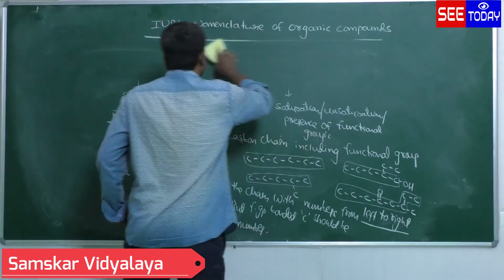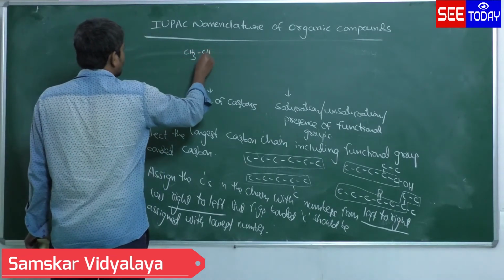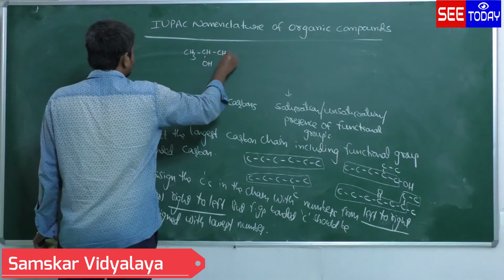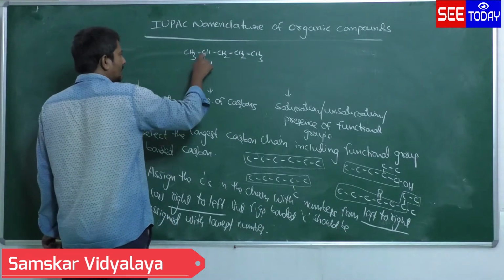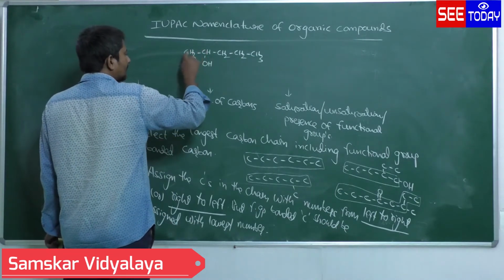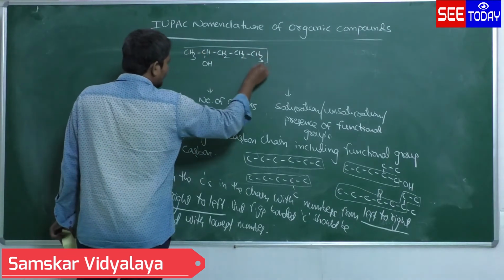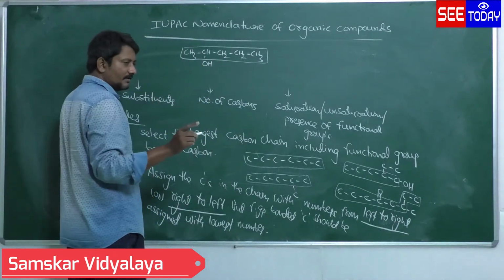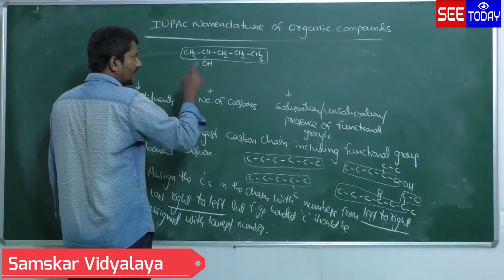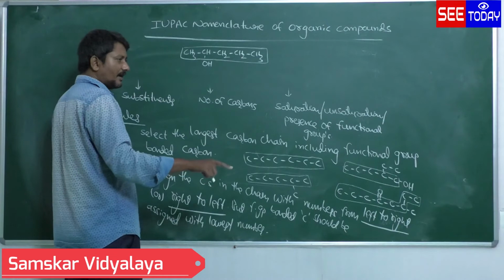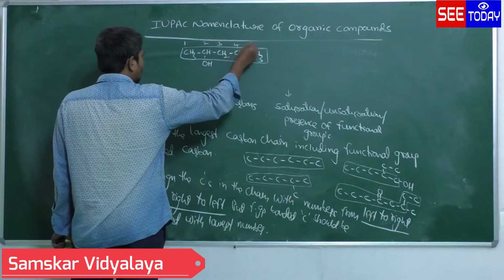Second rule. So I am taking CH3, CHOH, CH2, CH3. Now OH is the functional group, OH bonded carbon. So select that OH bonded carbon included carbon chain. This will be taken as the longest carbon chain. Only one chain, second chain is not possible. Now the rule says that we have to give the numbers for the carbons, right to left or left to right. Now I am giving numbers from left to right: 1, 2, 3, 4, 5.